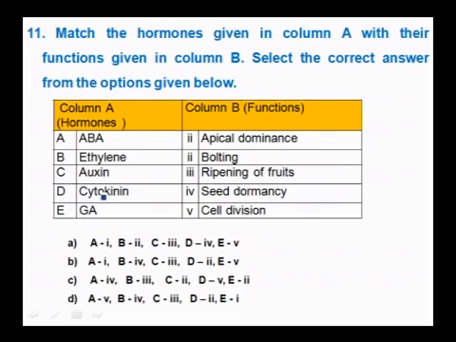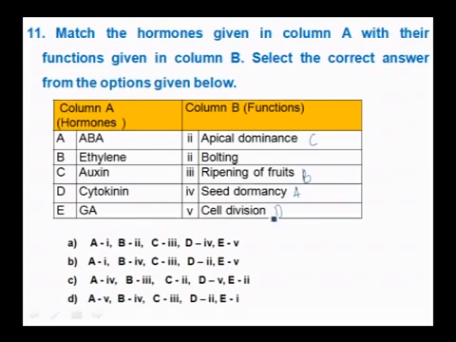Match the hormones given in column A with their functions given in column B. Select the correct option from the options given below. Abscisic acid is helpful in seed dormancy. Ethylene helps in ripening of fruits. Apical dominance is due to the presence of auxin. Cytokinin helps in cell division.